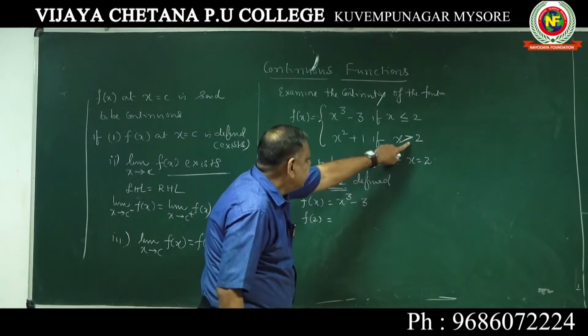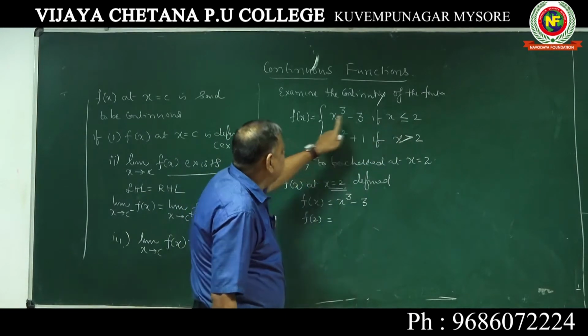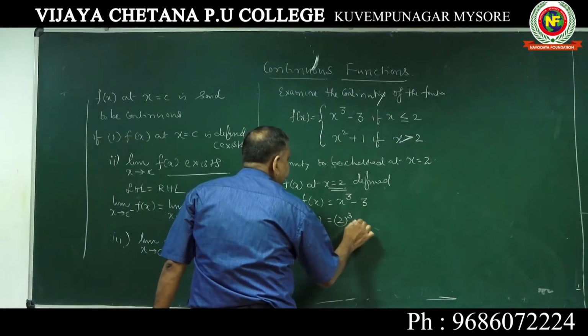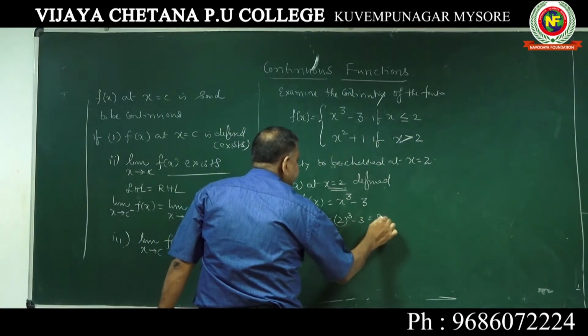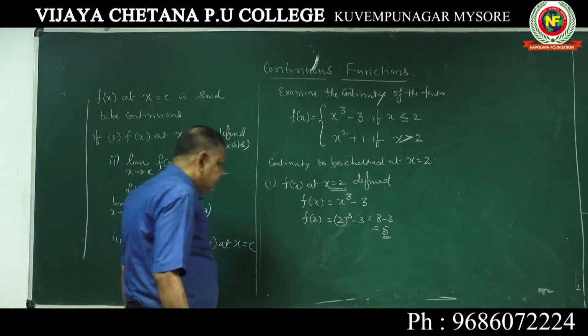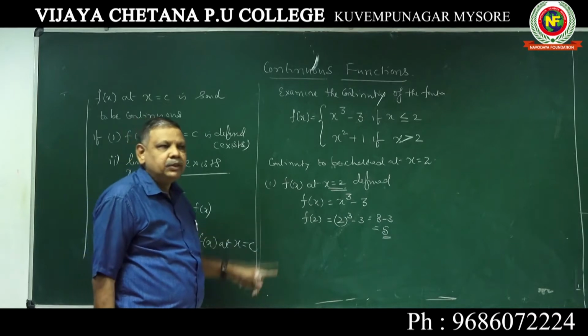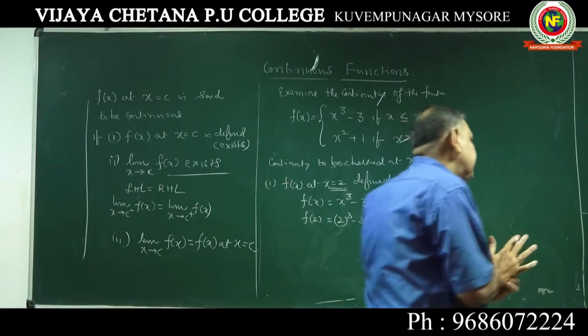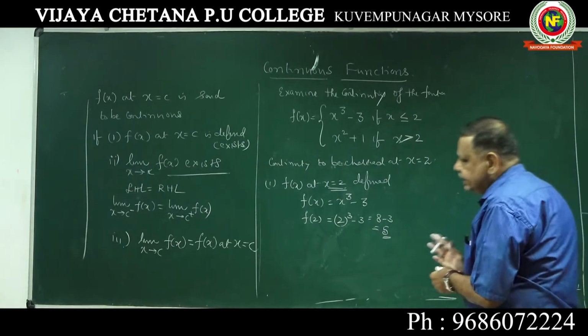You should not take greater than or equal to here, it is only here. You should take this. Now 2 cube, substitute x as 2: 2 cube minus 3, or it is 8 minus 3, it is 5. Keep that as it is. Now we shall go for condition number 2. Find the LHL, find the RHL. Whether they are same, then write limit exists.